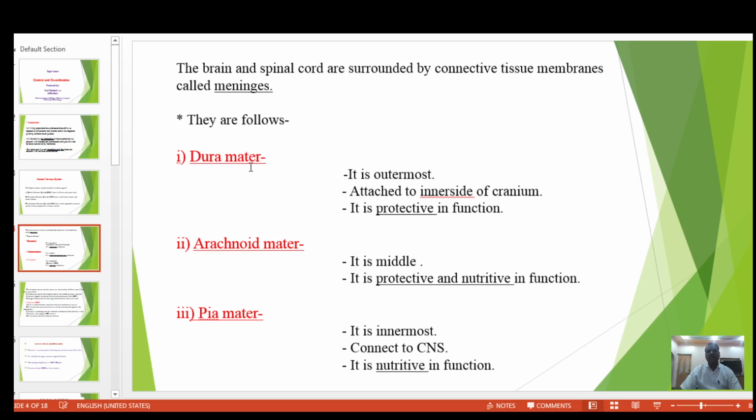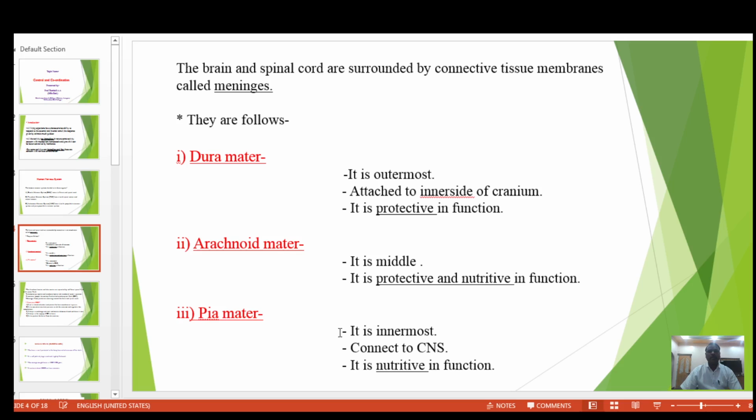First, dura mater. It is the outermost meninges that is attached to the inner side of the cranium. Its function is protective. Second, arachnoid mater. It is the middle meninges, and it is protective and nutritive in function. The third and last meninges is called pia mater.